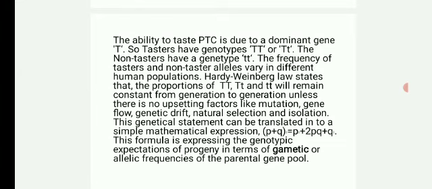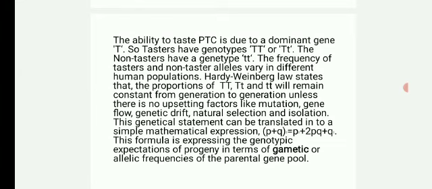Hardy-Weinberg law states that the proportions of capital T capital T, capital T small t, and small t small t will remain constant from generation to generation unless there are upsetting factors like mutation, gene flow, genetic drift, natural selection, and isolation.